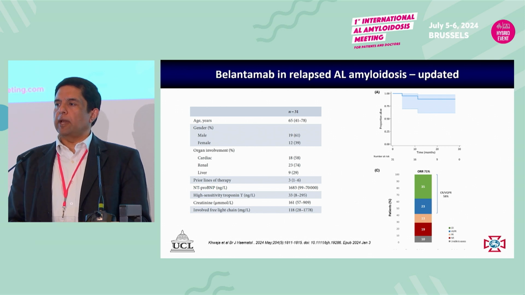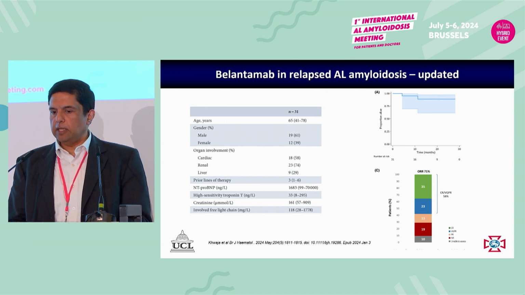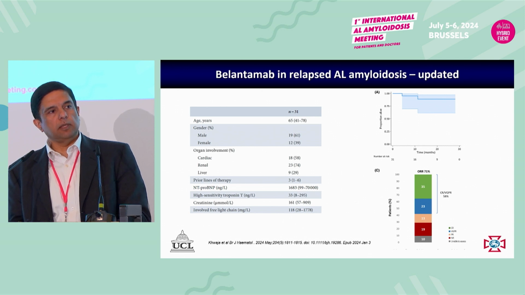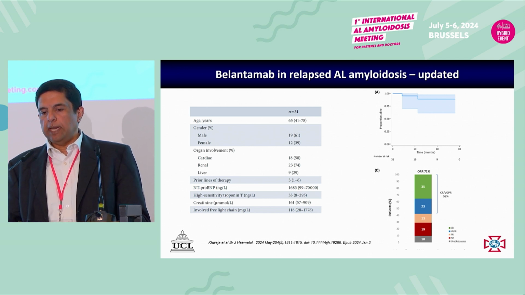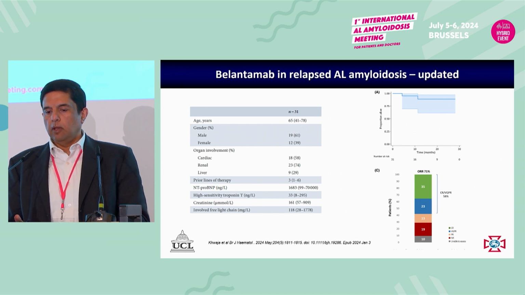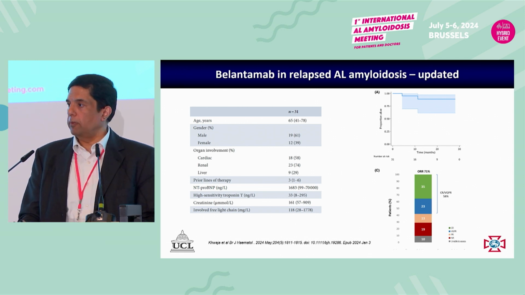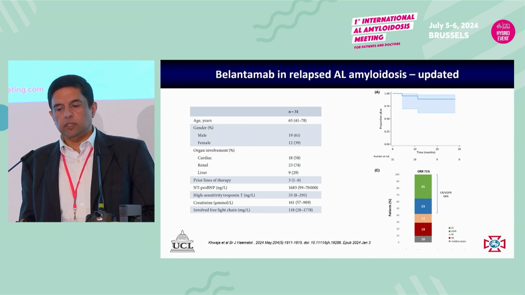In this, our dosing strategy has been to give it every 6 weeks, and in some patients every 2 months as a single agent, and in some patients we've given it with steroids. We really haven't seen many off-target effects. We had one patient who got severe thrombocytopenia. We had a couple of patients who had abnormal liver function tests, but much beyond that, we haven't seen serious problems. So I do think this agent needs more study.